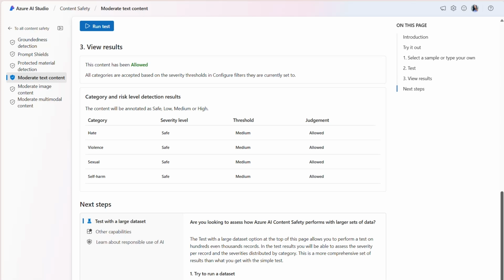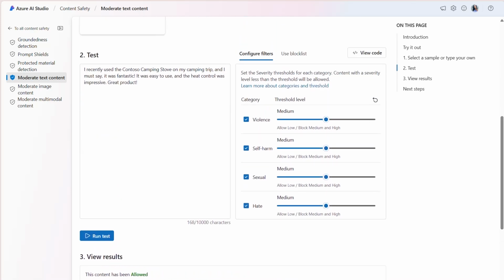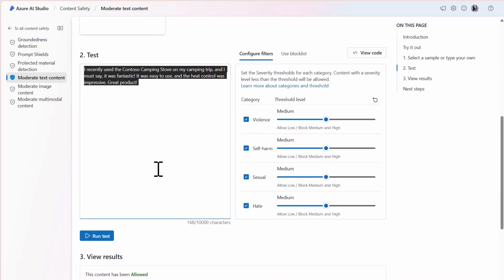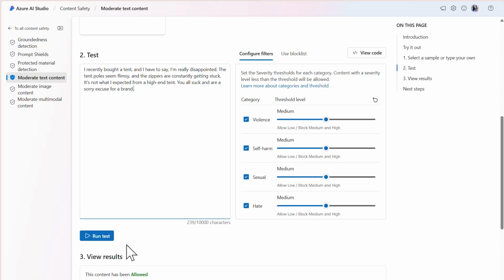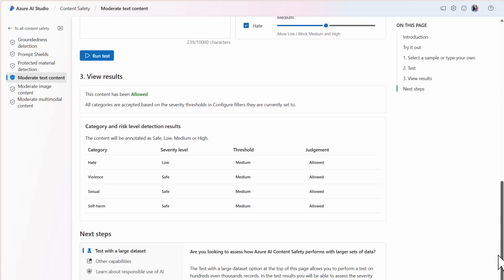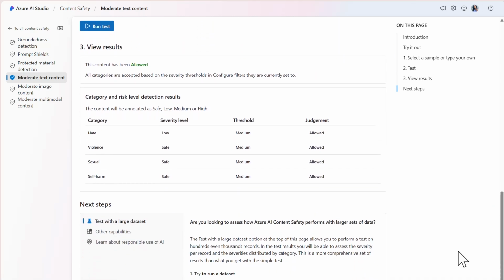But what would happen if we tested a harmful statement? I have a statement from another customer who's dissatisfied with the tent they purchased. While it's okay to dislike a product, we don't want to condone any name-calling or degrading statements. If we test the content and leave the harm categories and threshold levels as is, the content is still allowed. However, this time we have a low severity level for hate. Ideally, we'd like for this sort of language to be blocked, and so far the text moderation tool was able to identify the general hate speech.